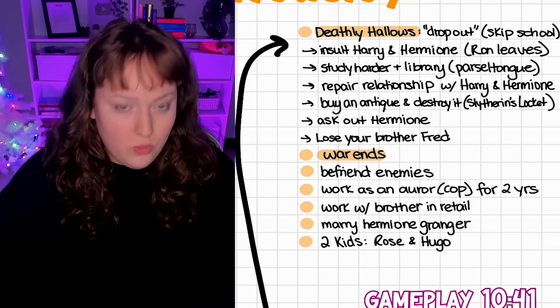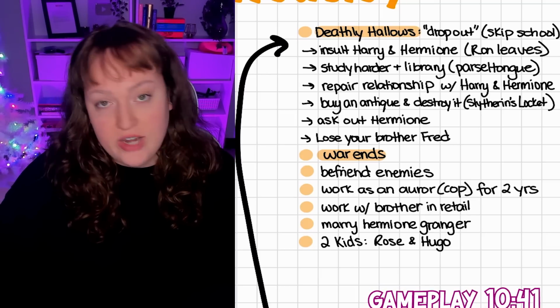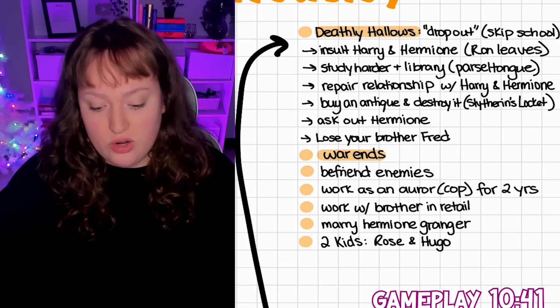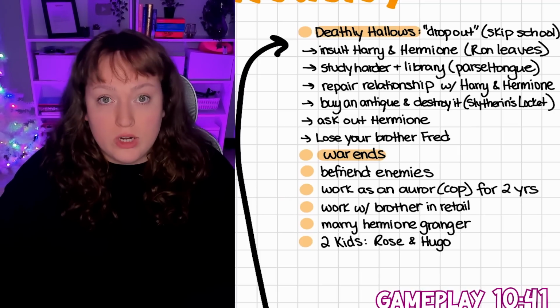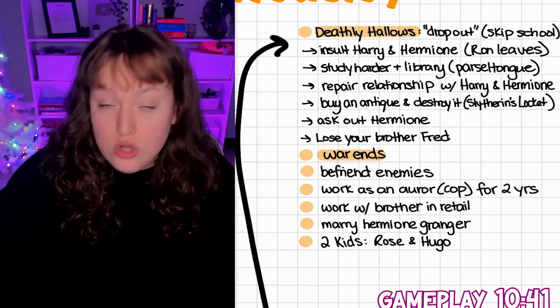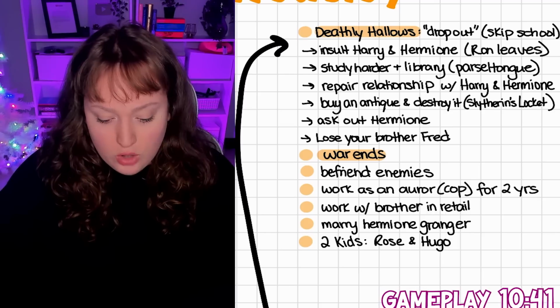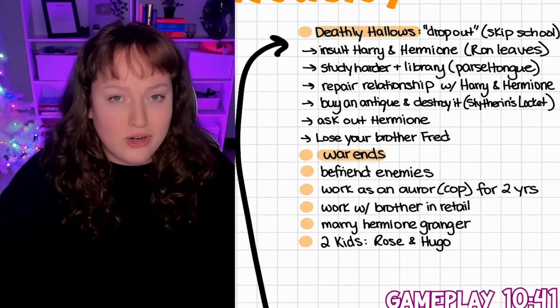As we know, the war ends. We are going to now be on the up. We're going to befriend all the enemies we made. We're going to work as an Auror, or a cop, as we know, for only 2 years, then quit that job. And then as we know, Ron ends up working at the shop with his brother George. So then we're just going to apply for a regular job, probably one in retail. We're also going to marry Hermione, have 2 kids, Rose and Hugo, and that'll be Ron's life.